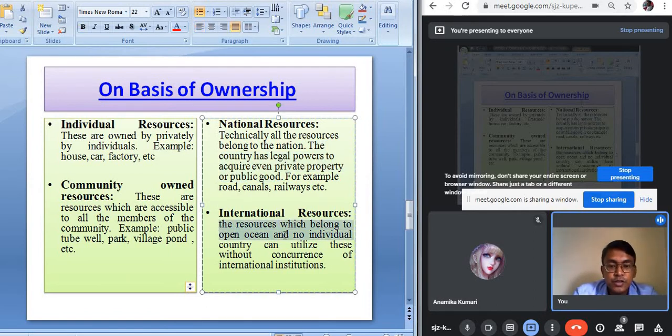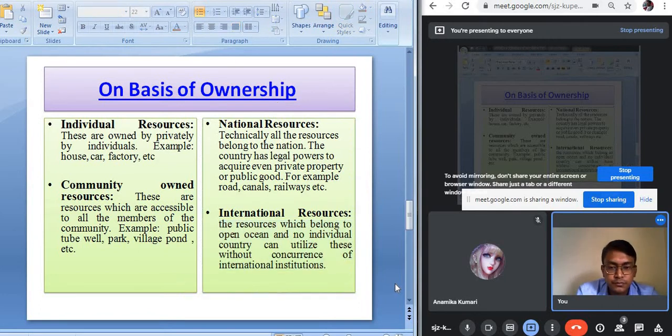The resources which belong to the open ocean, and no individual country can utilize these resources without concurrence of the international institutions, are considered as the international resources. So basically the international organizations have the right to grant use of these resources to some particular countries.